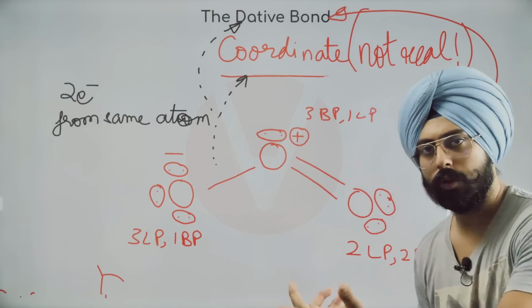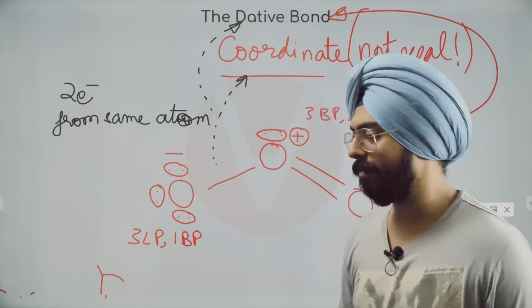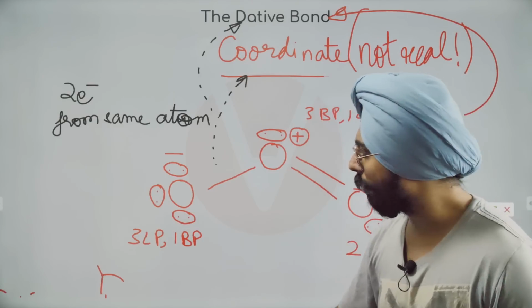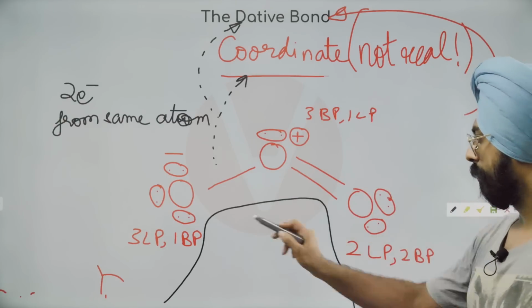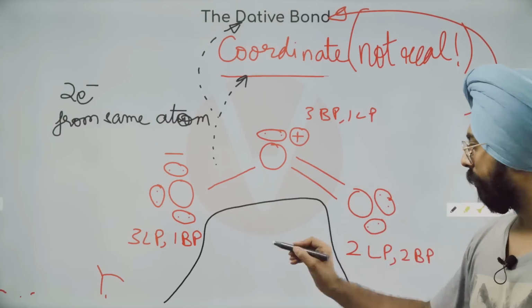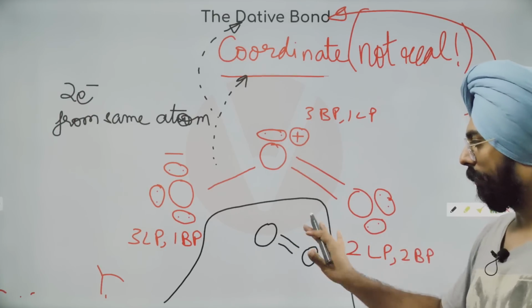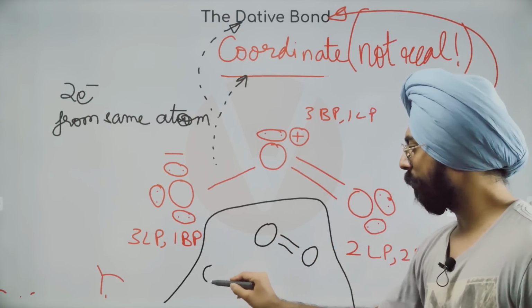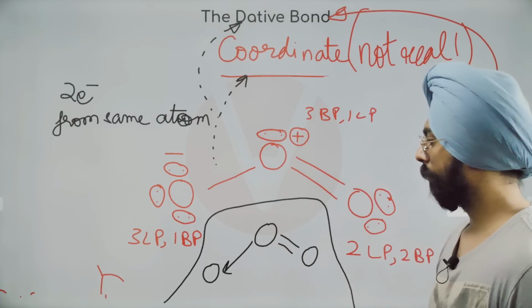There is another way to draw the coordinate bond, since you don't want to write positive and negative in a species which is in fact neutral. There is another way to draw the structure. I'll make it over here in this area. Another way to draw the structure is oxygen, double bond oxygen. This is fine. On the left hand side, instead of making this positive and negative charge, just make an arrow.